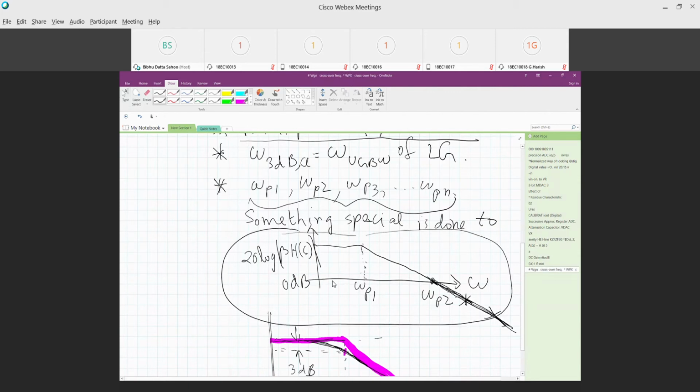We sometimes do something more special also: pole comes, then we introduce a zero and then another pole, to enhance the performance. So these are certain tricks which are beyond the scope of this course, so I won't get into that.